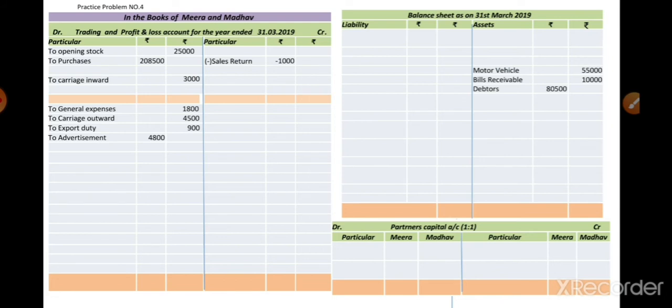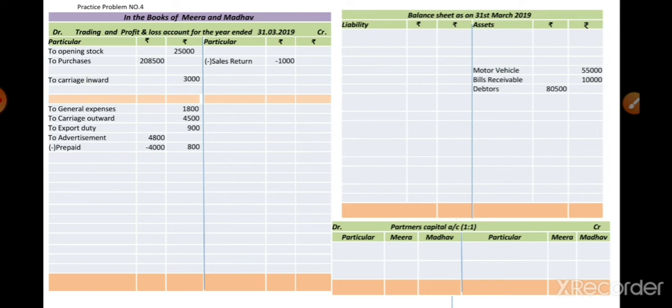So the total of 3 years in months is 36 months. 12 plus 12 plus 12, that is 36 months. That's why we multiplied 4,800 into 6 months divided by 36 months. So we get the 6 months advertisement which is related to the current year, which we put on the outer side, that is 800.